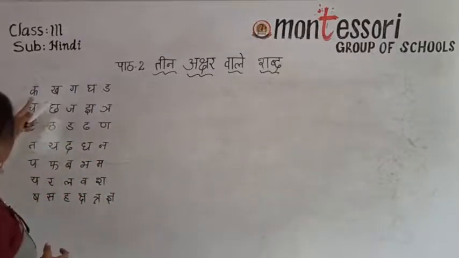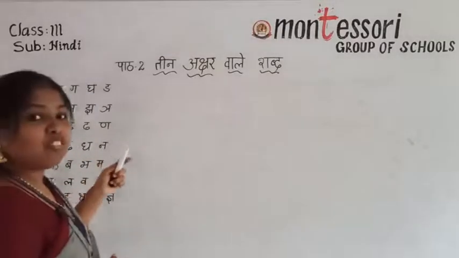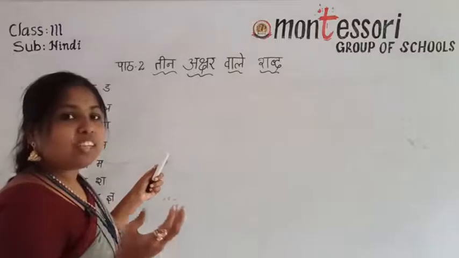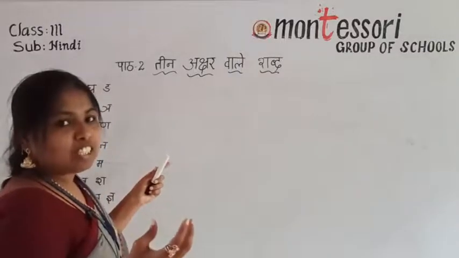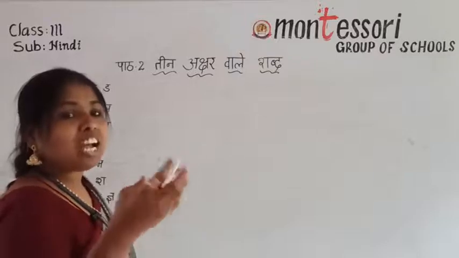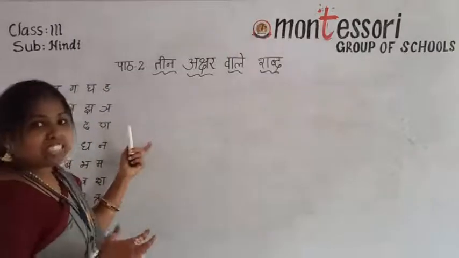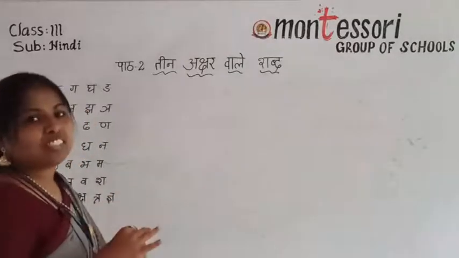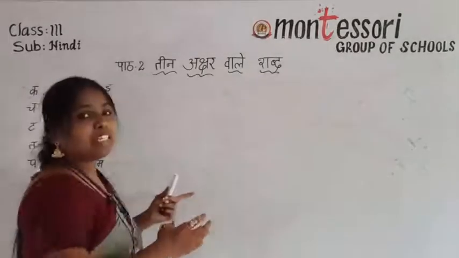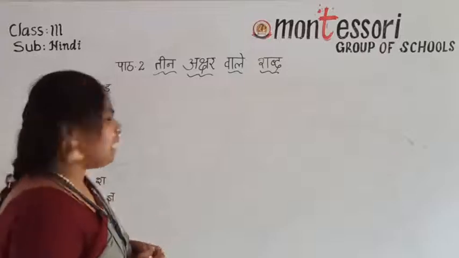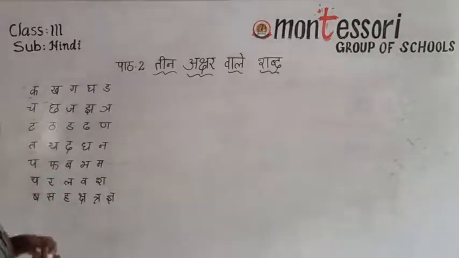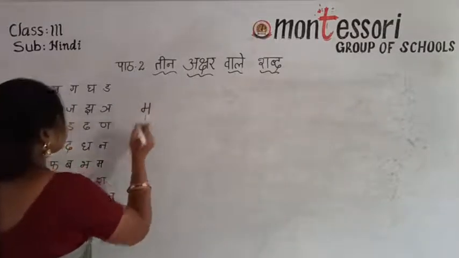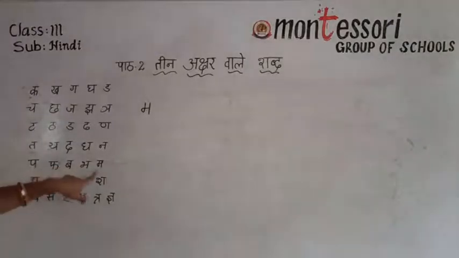Okay. Now here pick some words, but meaningful words. Otherwise, meaningless words also there. Some sarthak shabd and some nirarthak shabd. Sarthak shabd jo hote hain, uska meaning hota hai, means uska arth hota hai. Sarthak means a particular meaning, a meaningful word. Okay, then nirarthak means meaningless words. Some letters we have written, but a word that did not have a particular meaning. That is okay, children. Now I am writing some words here. Okay, picking from here. See, check it. It will become a word or not. Check it once. What I have written here?